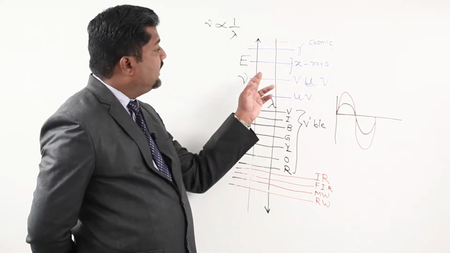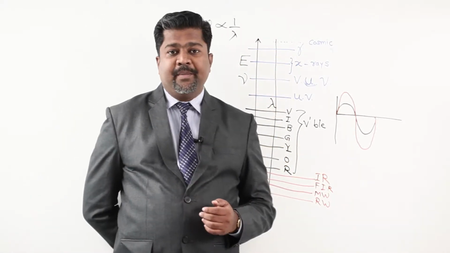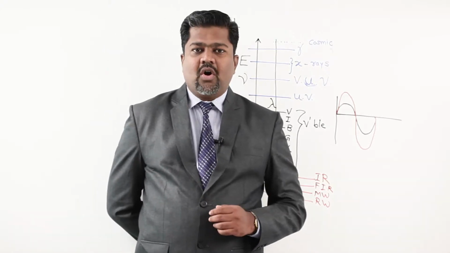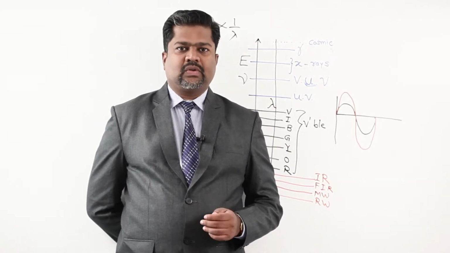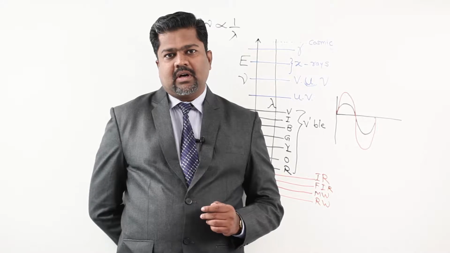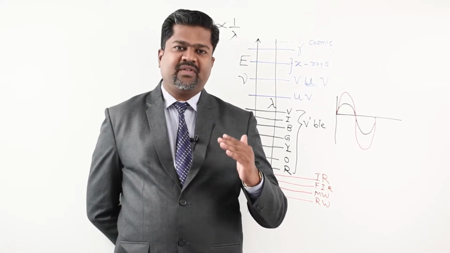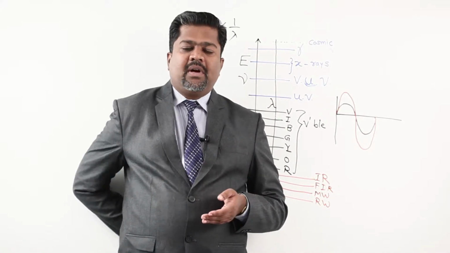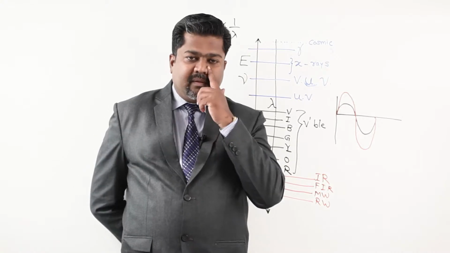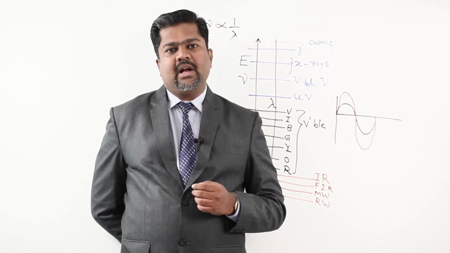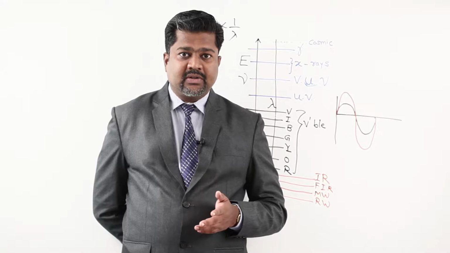So we are getting gamma rays from radioactive elements. The naturally occurring source of gamma rays on Earth is the radioactive element,